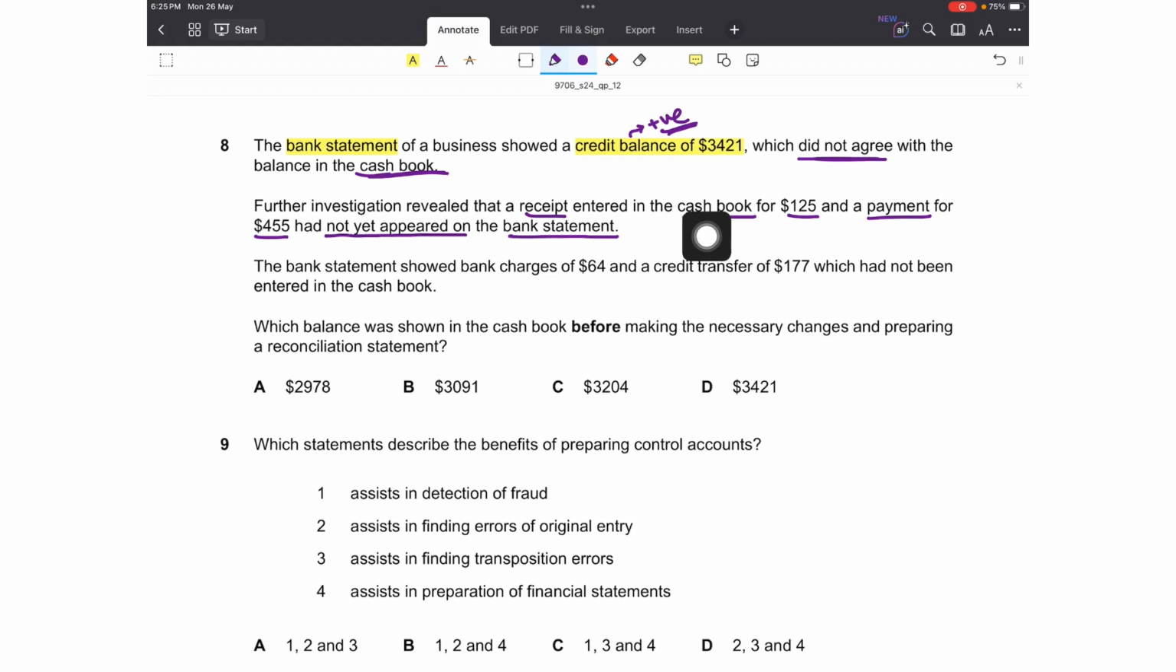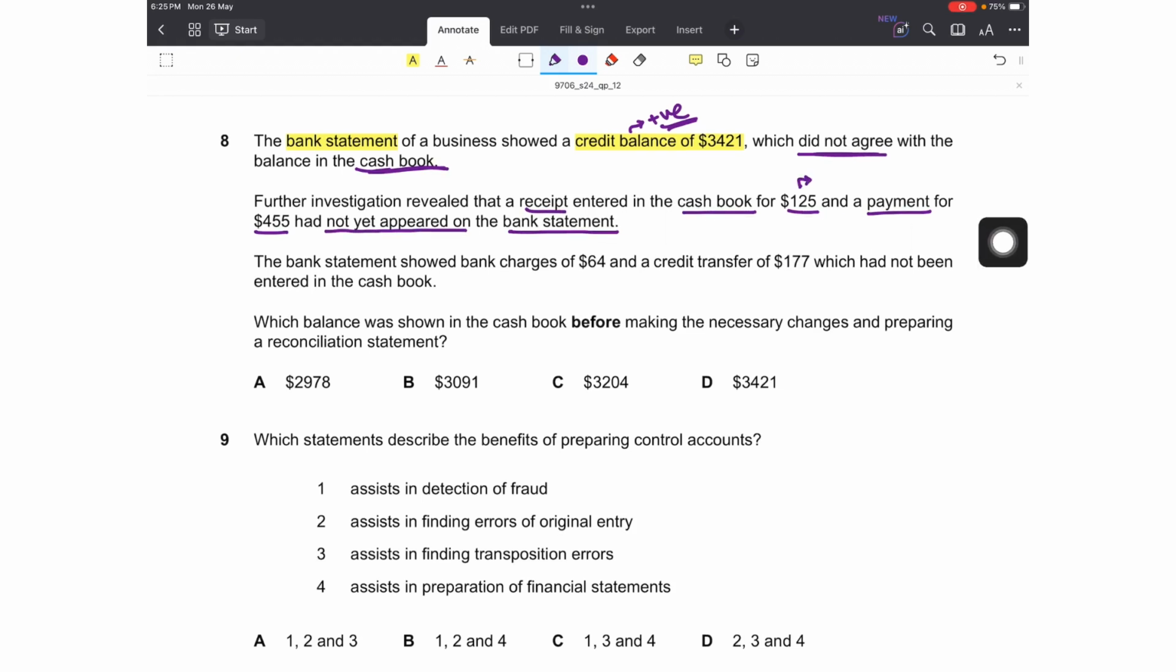Further investigation revealed that a receipt entered in the cash book, this item is present in the cash book for 125. What is this? This is uncredited deposits or uncredited bankings. They are present on the debit side of the cash book. This is the cash received in the business. The business has recorded it, but it hasn't been recorded by the bank yet. So these differences arise due to timing issues.